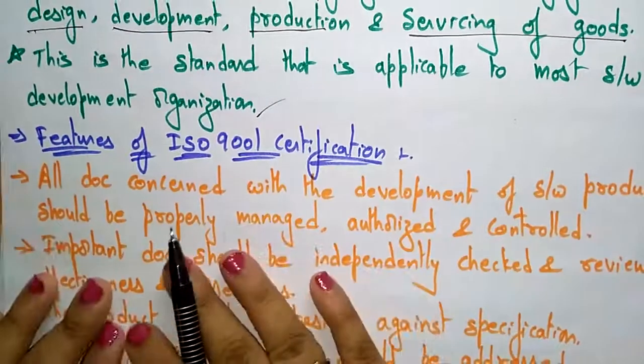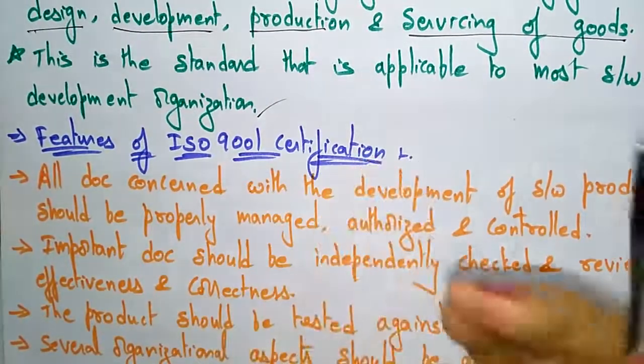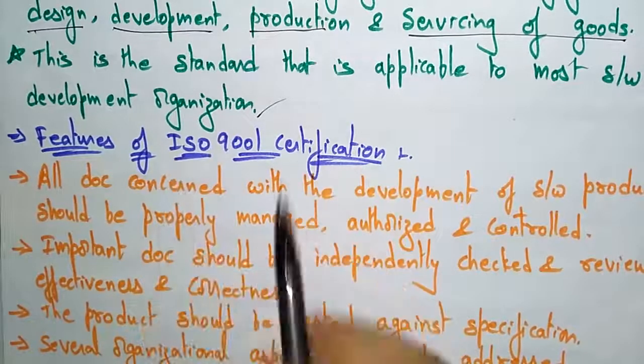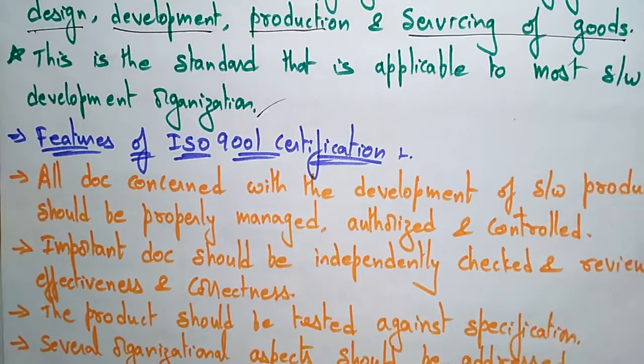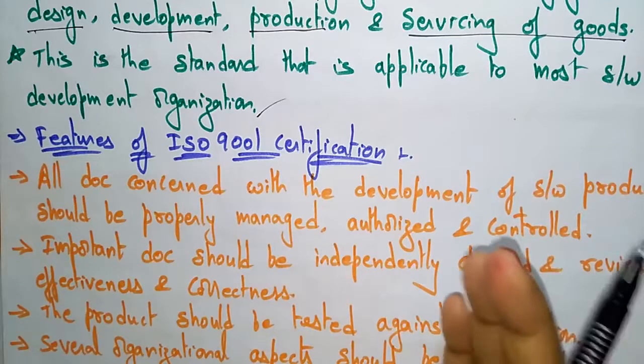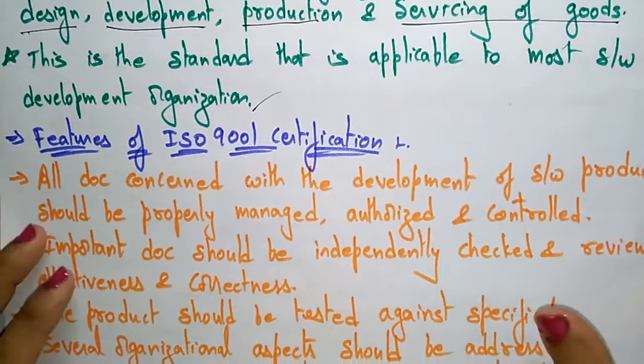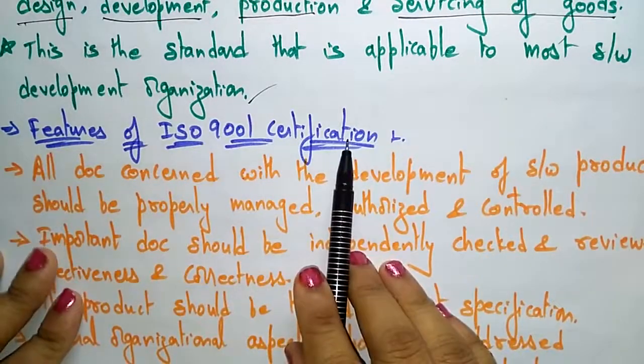And coming to the features present in the ISO 9001 certification: whatever organization you are working in or want to join, you have to check whether that organization has the certification or not. If that certification is given to an organization, then it becomes a standard applicable in software development organizations. That is one way of achieving a position in society. So what are the features that are present in the certification?